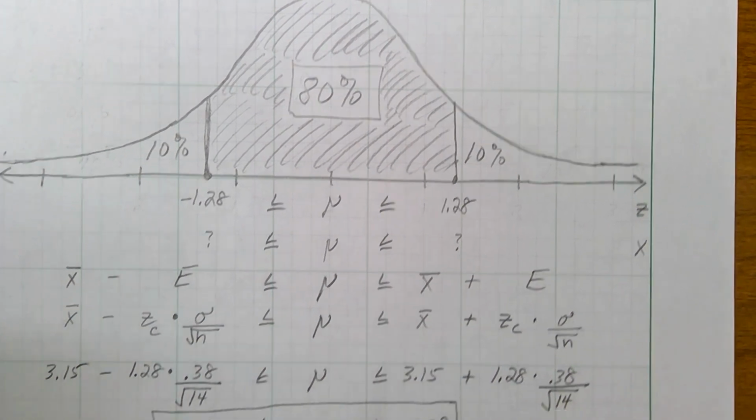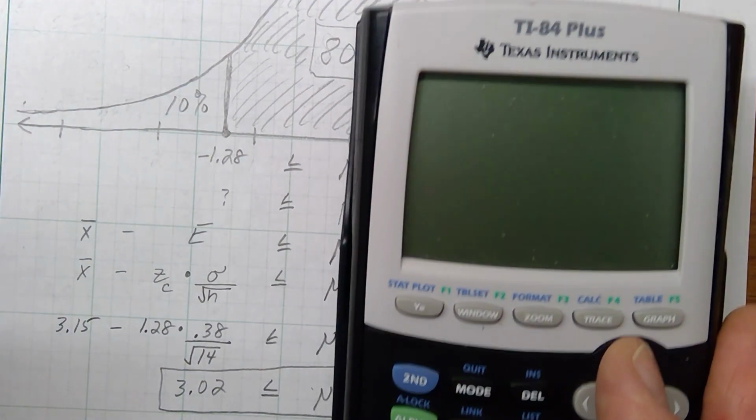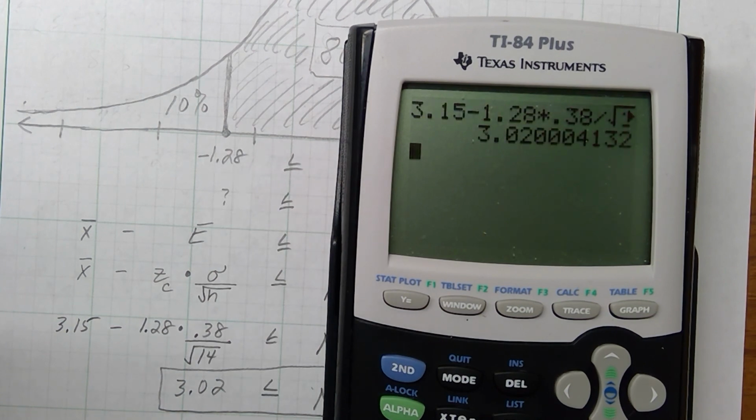Let me go ahead and show you the answer, and then I'll show you how I got there. Let's grab the calculator here. I got 3.15 minus 1.28 times 0.38 divided by the square root of 14. How's that look? I think that's right. And there's my 3.02.